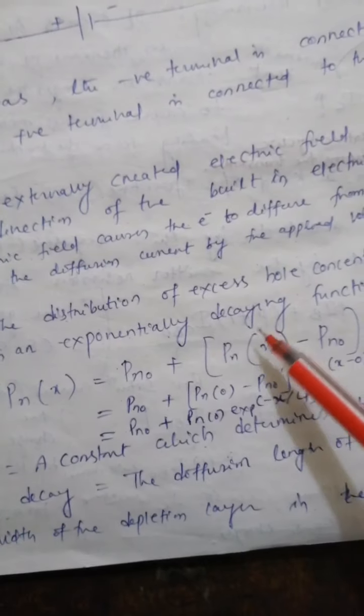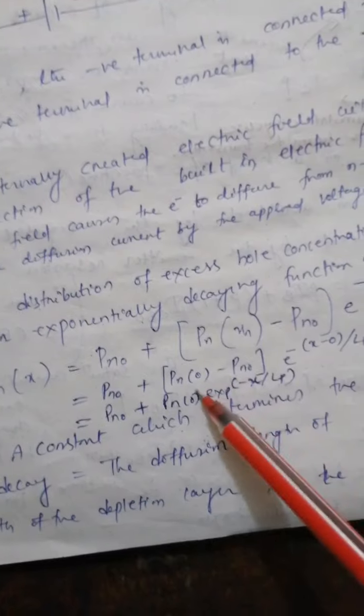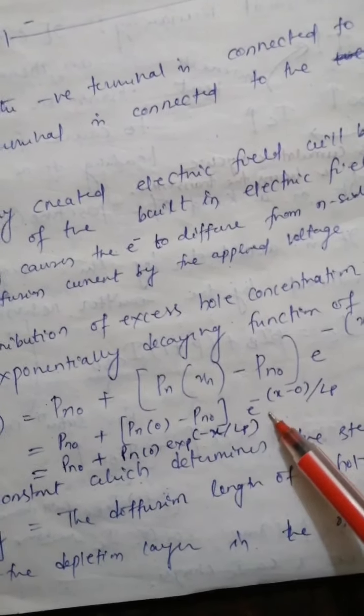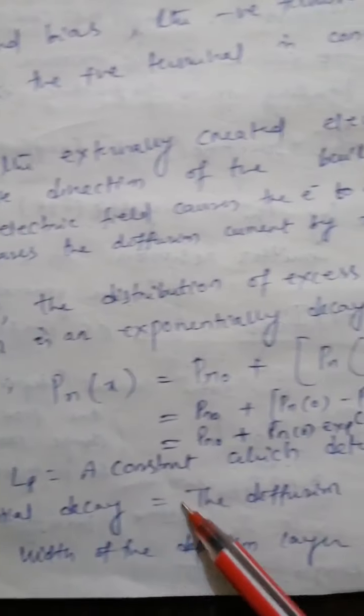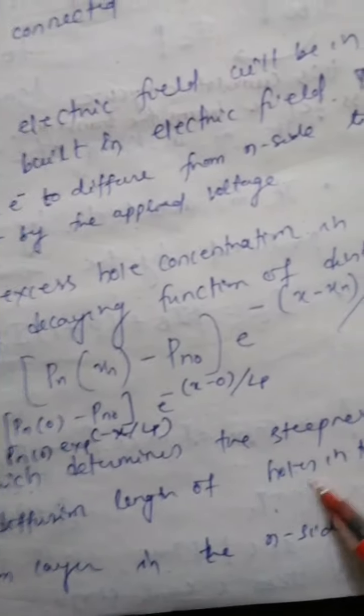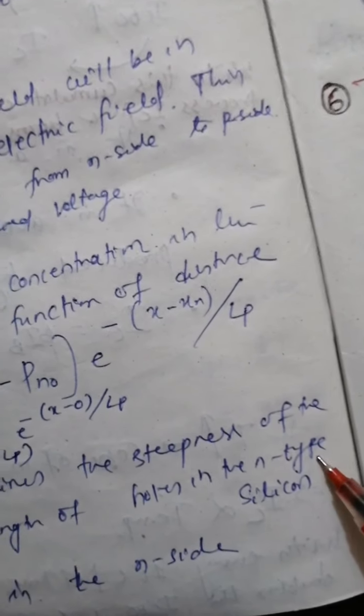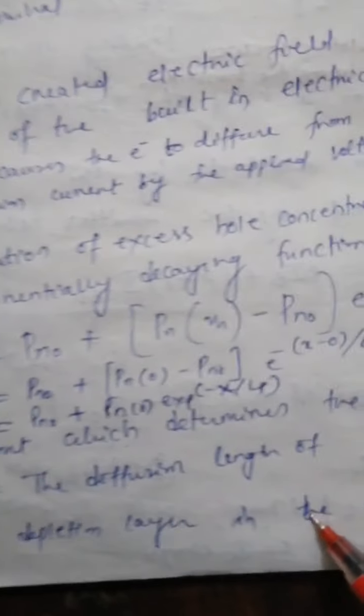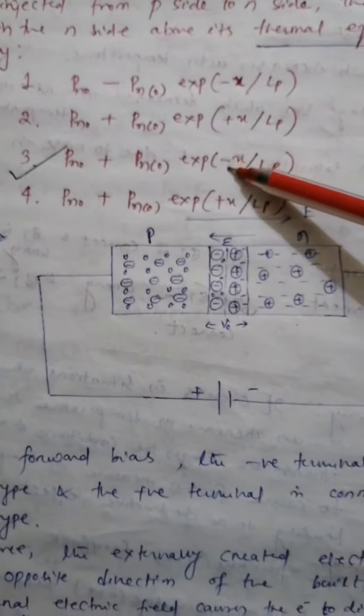By deriving this equation we will get Pn0 plus Pn(0) exponential to the power minus x by Lp within brackets, where Lp is a constant which determines the steepness of the exponential decay, or the diffusion length of holes in the n-type silicon. Fine. Xn is the width of the depletion layer in the n side. Fine. So this way option number 3 will be the answer.